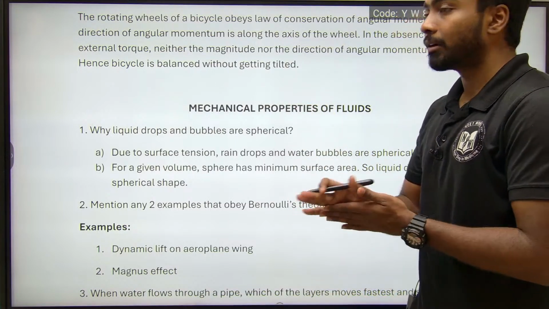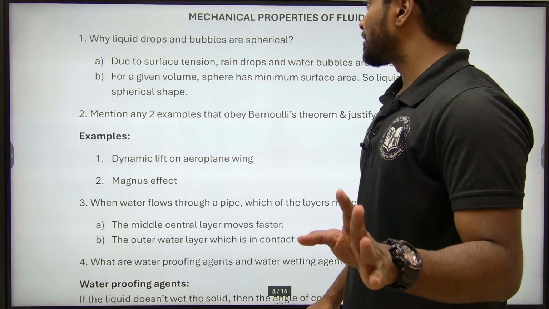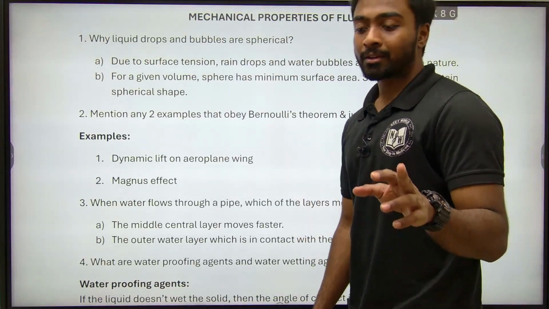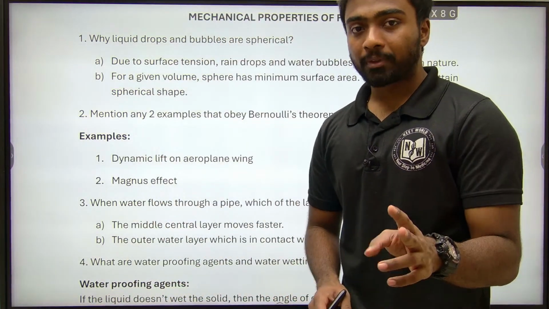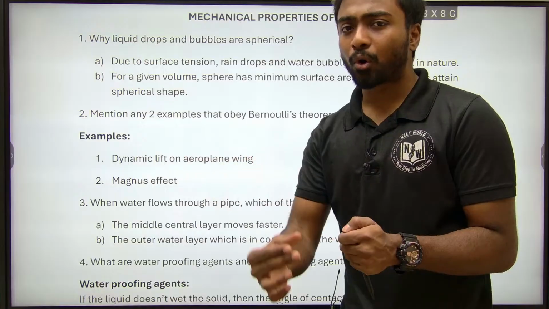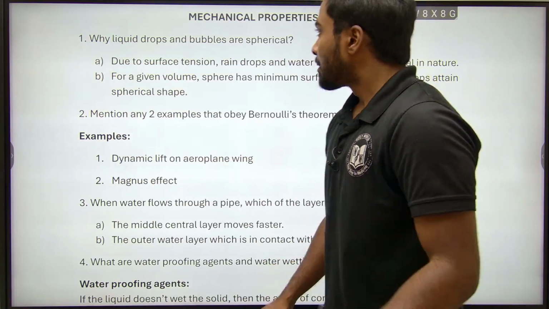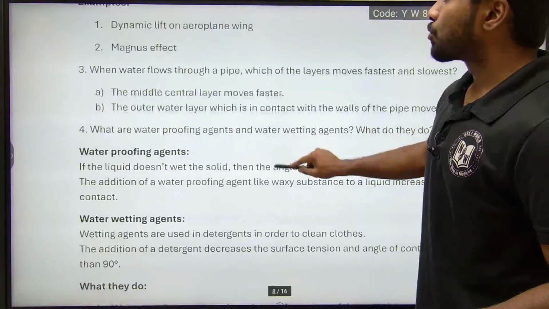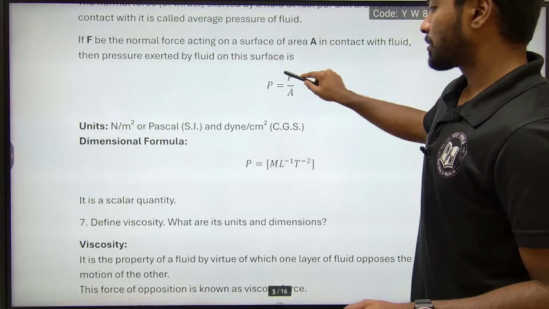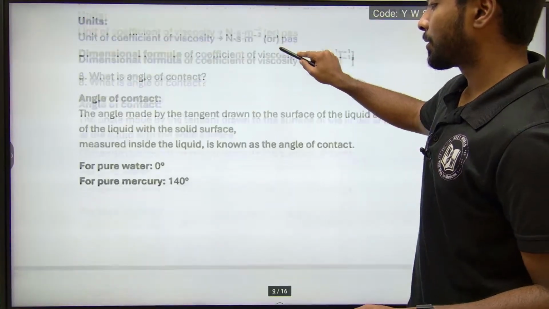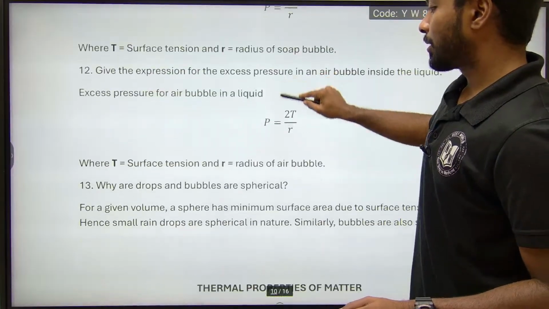Okay, got it. So the next chapter which we are going to see is mechanical properties of fluids. I am going to take two lessons today. Why? Because it's a small topic, and we are discussing only very short answer questions here. How many questions? 1, 2, 3, 4, 5, 6, 7, 8, 9, 10, 11, 12, 13.